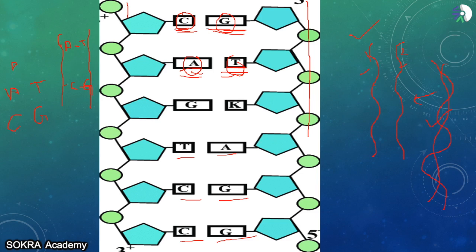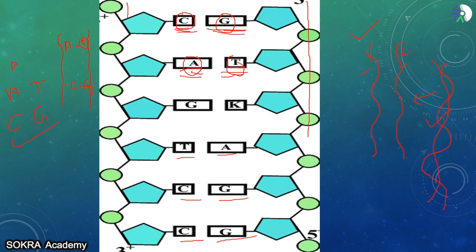Now this specification is very important, because it is with the help of this specification that the genetic mistake does not happen in your body. Suppose in the place of T here, any other genetic material comes and combines, that will give you a very bad disorder. That disorder can be anything. One example of this is sickle cell anemia.